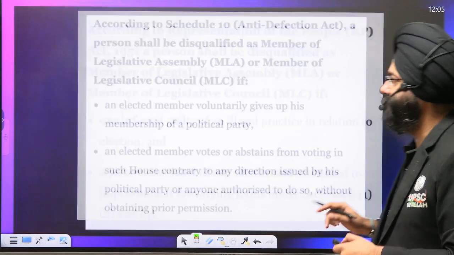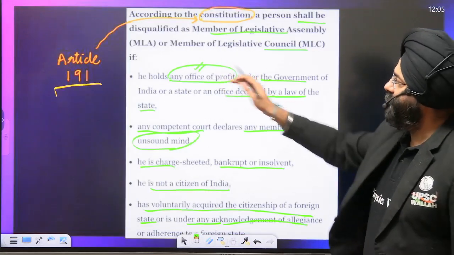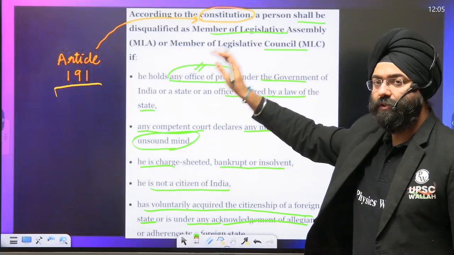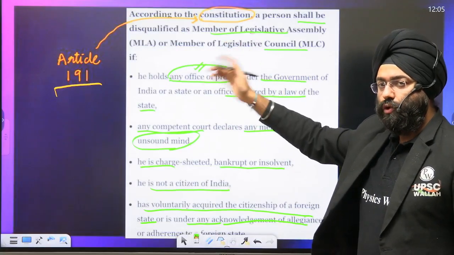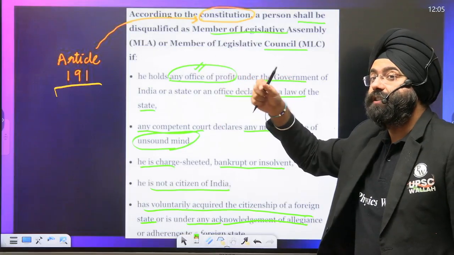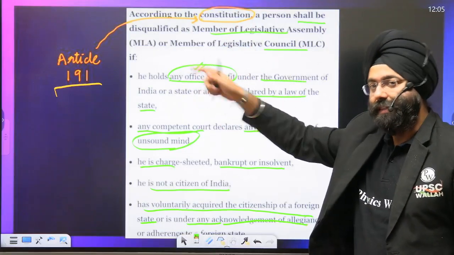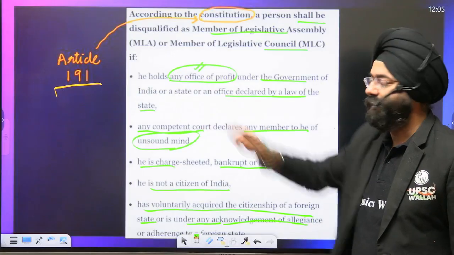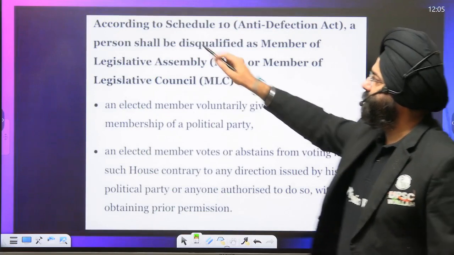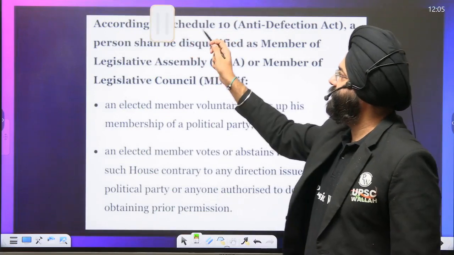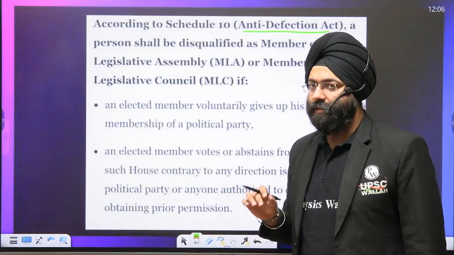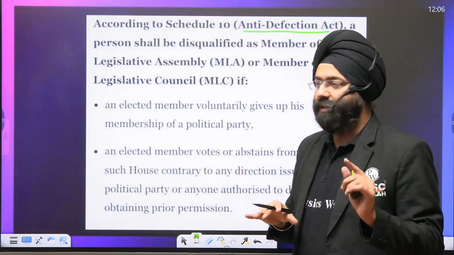Now coming back again, any office of profit under the government of India or the state. That means, other than holding the position of MP, MLA, whatever, you are also holding a position where you can profit out of that position. That is why the word office of profit is mentioned here, right? This is something mentioned in the Constitution of India. Now, please remember, under Schedule 10, the anti-defection law, which we discussed in the previous lectures, one can also be disqualified.